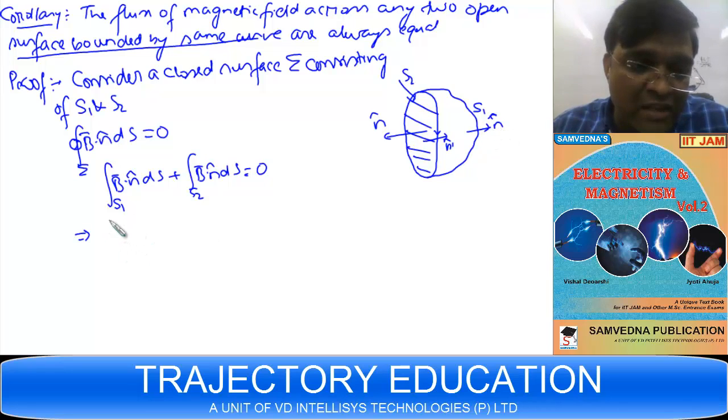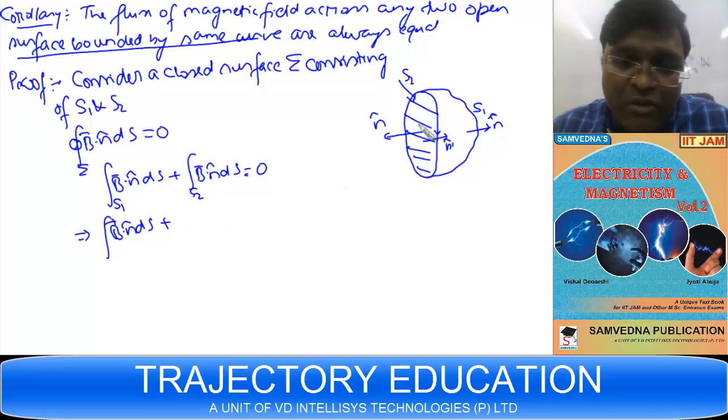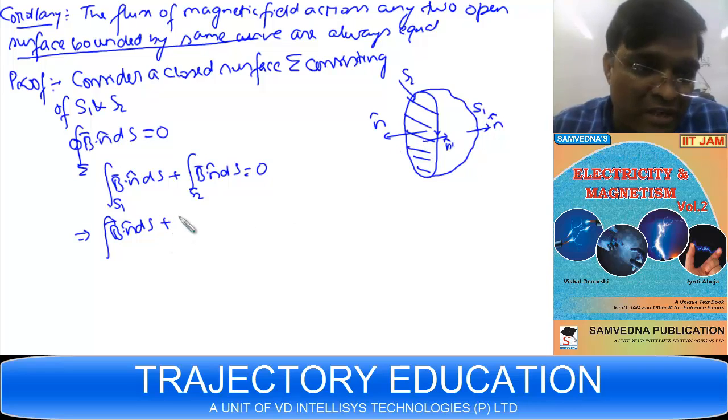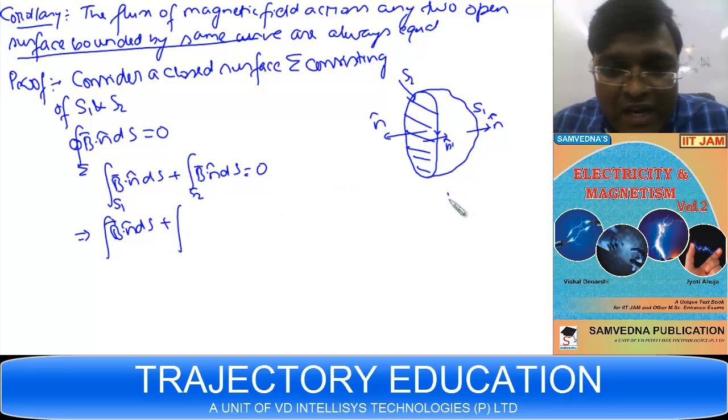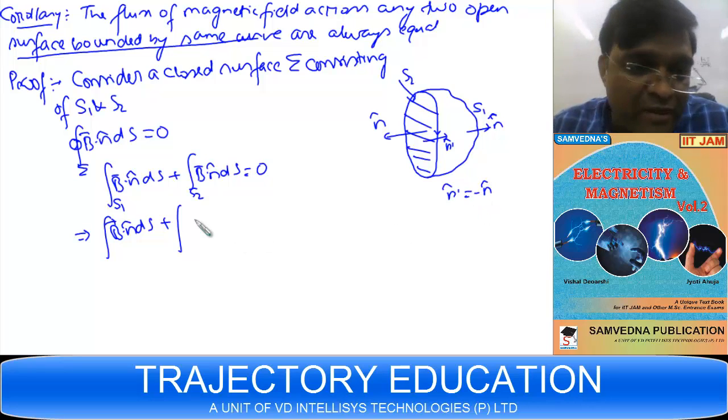So for S1 the normal to the surface is the same as the outward normal, but for S2, I have oriented the curve, and based on this orientation I am deciding the normal to S1 and to S2 both. Normal to S1 will lie in the same direction as the outward normal, but normal to S2 will lie in the direction opposite to the outward normal. So this n dash, which is normal to S2, can be written as minus n.